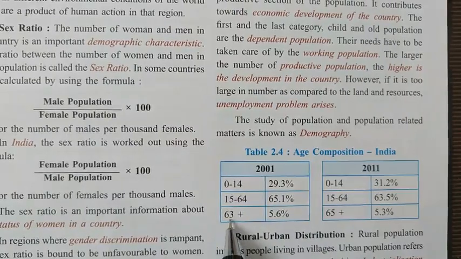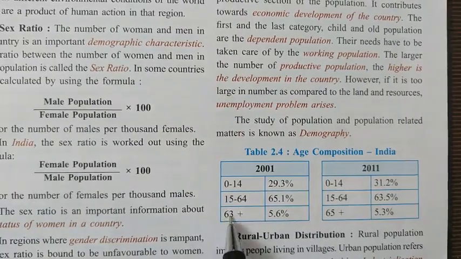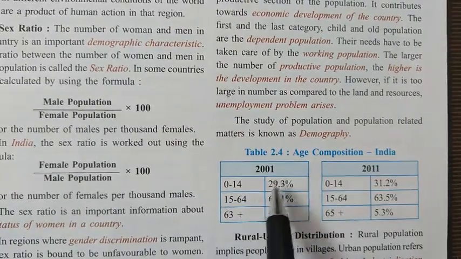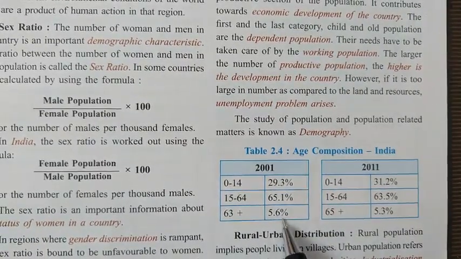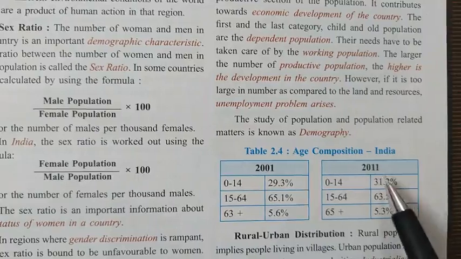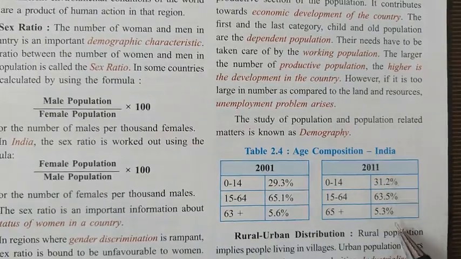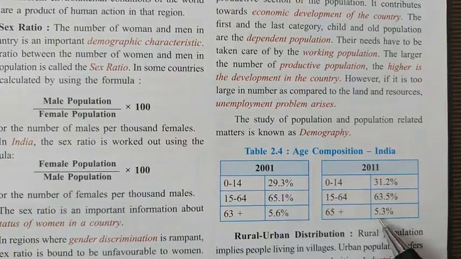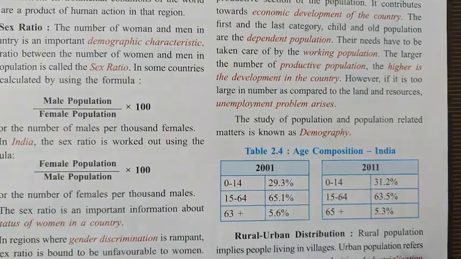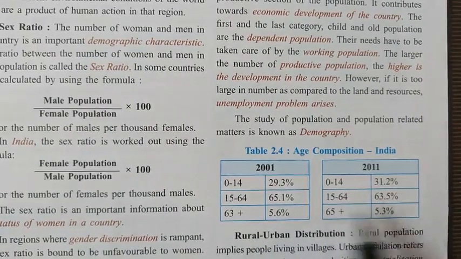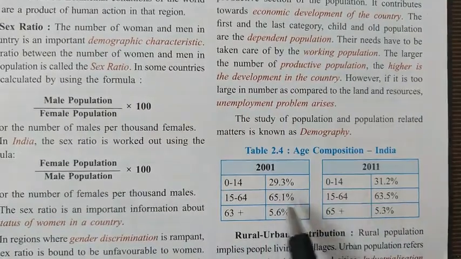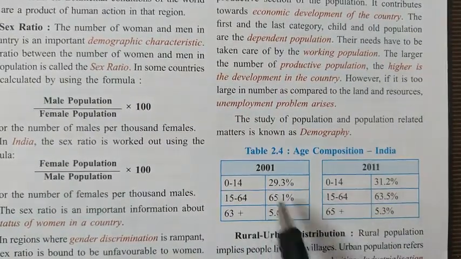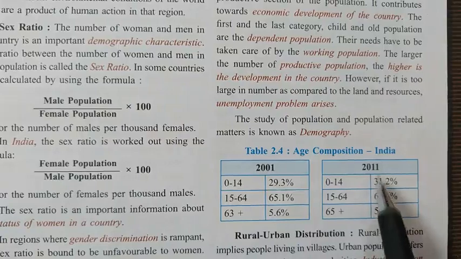Here this is a misprint, it should be 65 plus. In 2001 the old age population was 5.6, but in 2011 it slightly decreased and became 5.3. So this is the age composition you can find in the two different decades, 2001 and 2011.